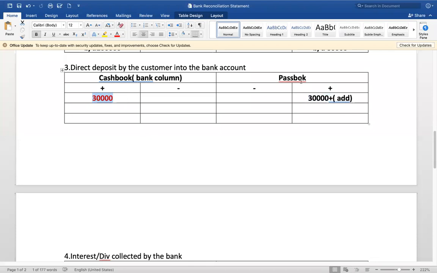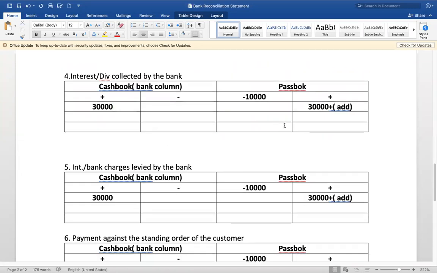Passbook balance shows more by 30,000, cash book balance less. So when cash book favorable balance is given, you add this. When passbook balance is given, you have to deduct this. And if it is overdraft, you have to do the reverse.